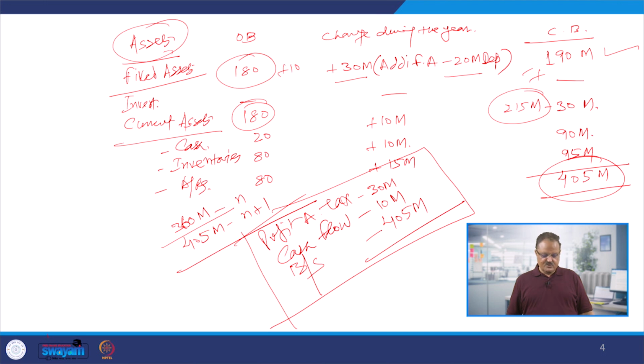Maybe it is the entrepreneurs, or maybe it is the investors, or investors can be venture capitalists, or even with this kind of balance sheet, if you go to the financial institutions, institutional investors also may find a reason to make investment, because you are not incurring any kind of loss, rather you are earning profit from the first year onwards, and your balance sheet size is also growing, and the cash flow balance is also positive.